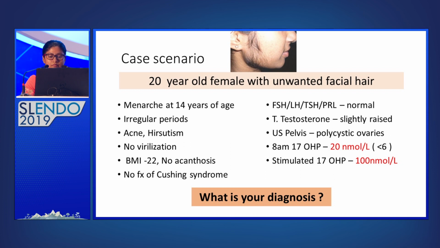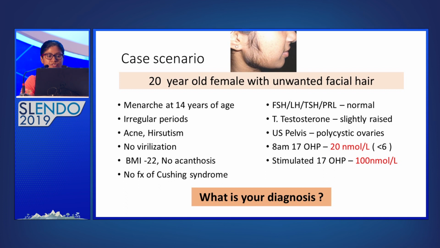17-OHP is in the indeterminate range. So stimulated 17-OHP in this patient was above the cutoff for diagnosis of CAH. So this patient's clinical picture suggests a diagnosis of non-classic CAH.